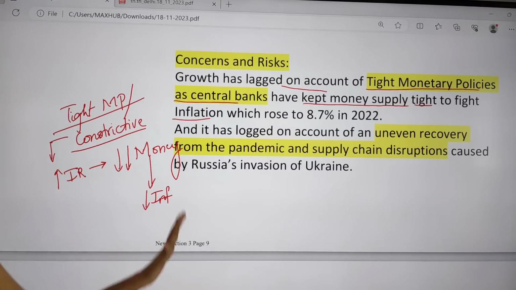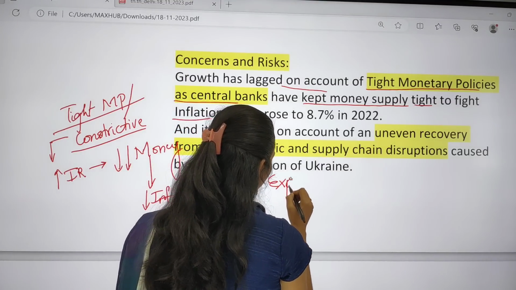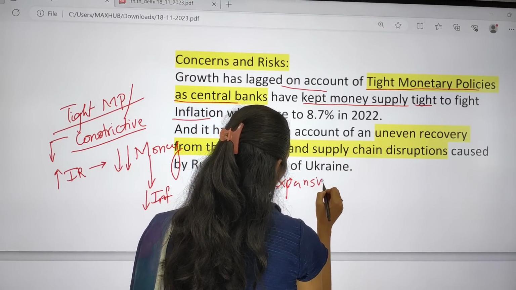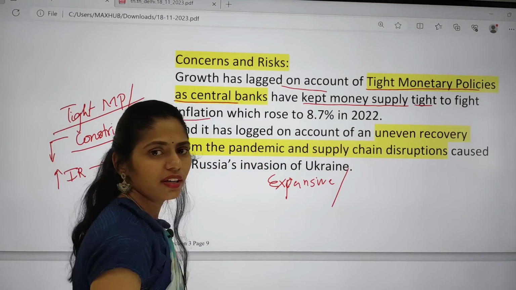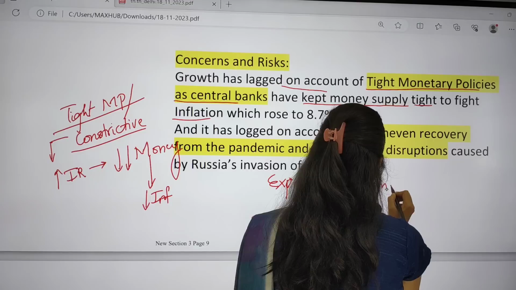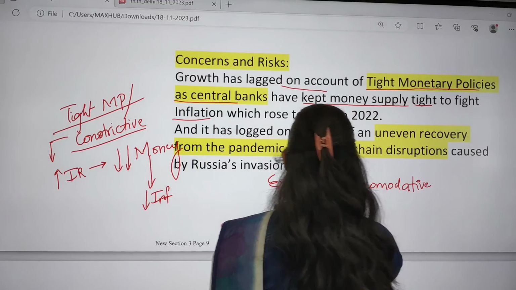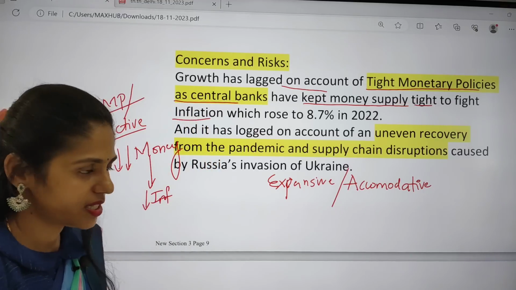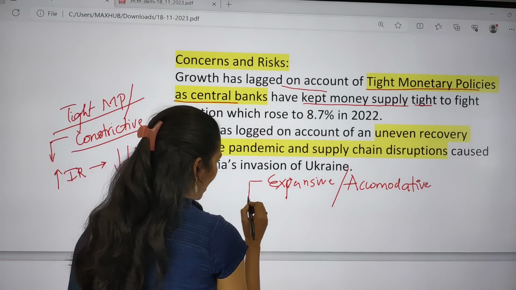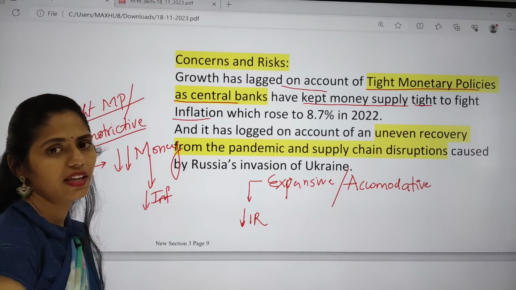In opposition to this, we have expansive monetary policy, or accommodative monetary policy. So under this, what happens? There is a decrease of interest rate by the RBI.